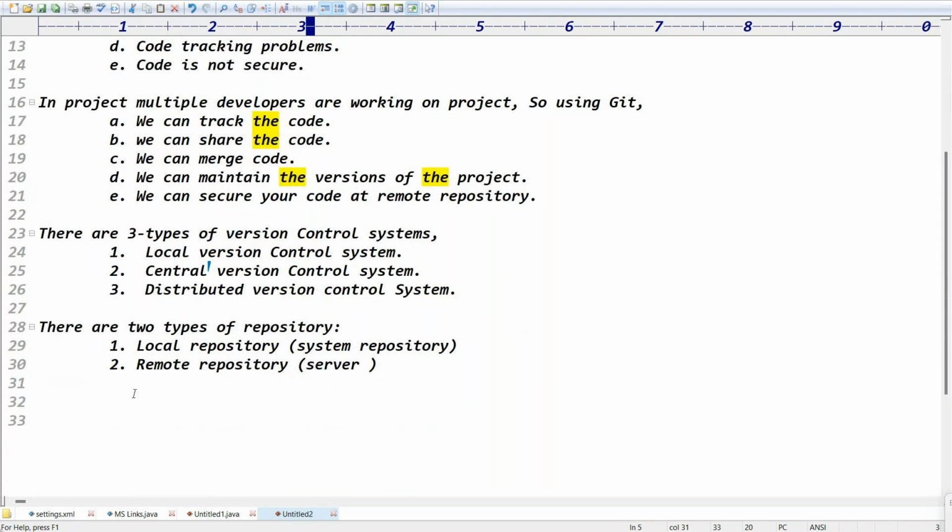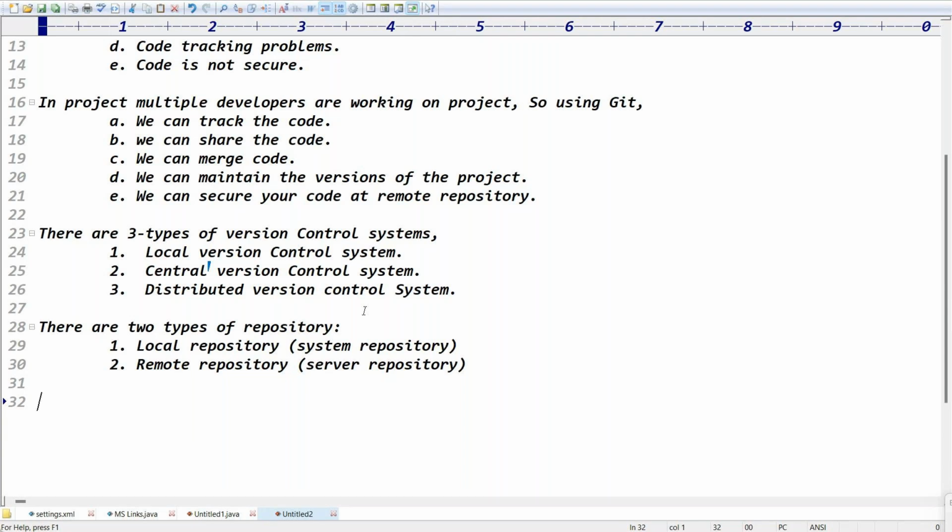So there are two types of repository: a local repository and a remote repository, which is nothing but a server. Practically we'll see all these points: how to track the code, share the code, merge the code, and manage versions of the code. So, a central server repository. You got the clarity, right?